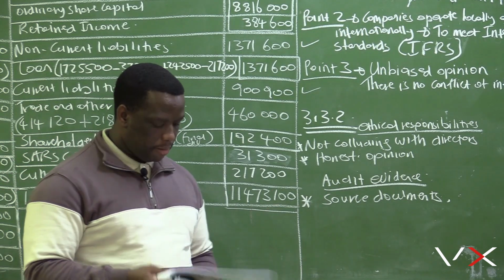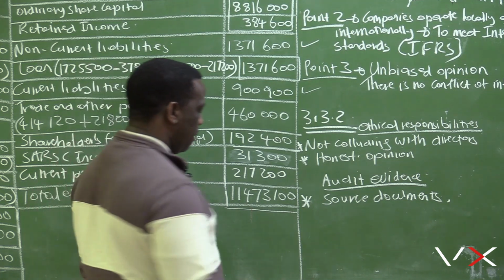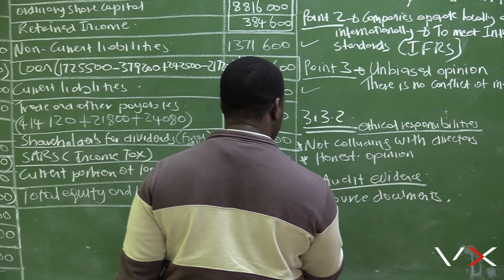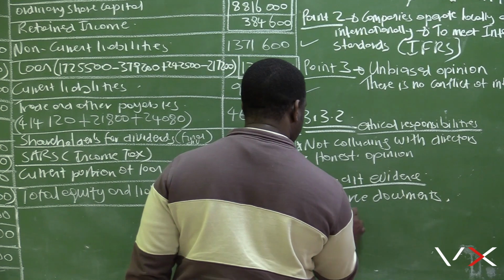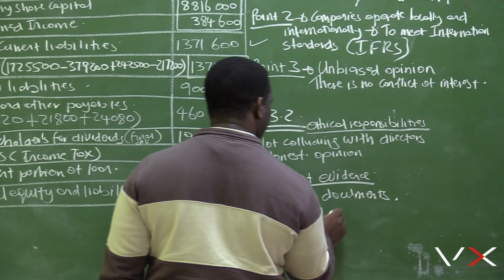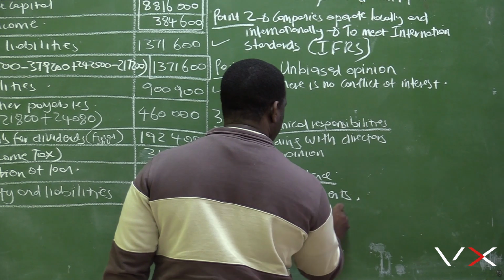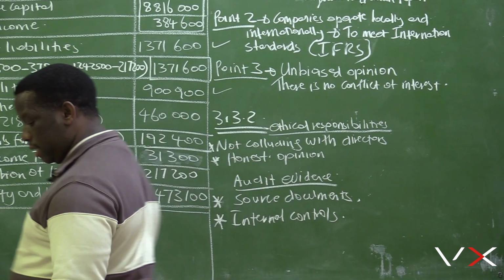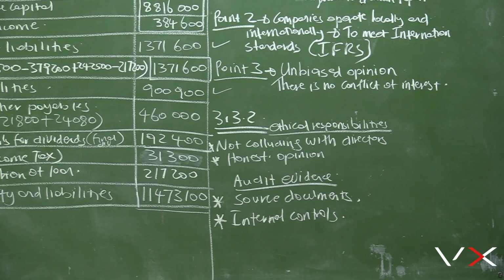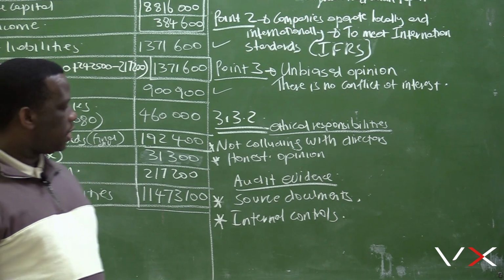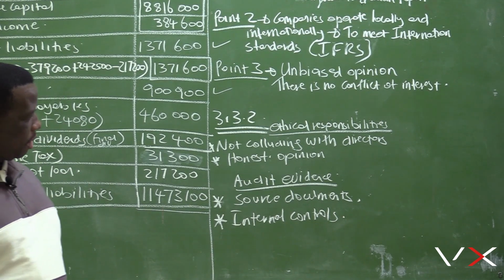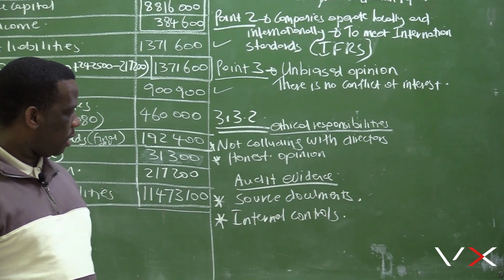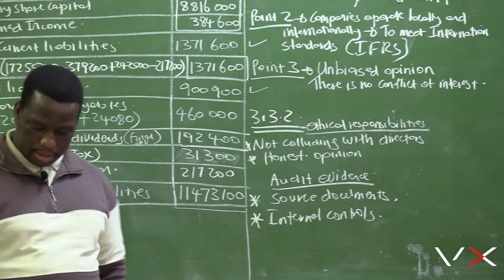So this is what I'm referring to, like the source documents, maybe the internal control tools. Yes, the audit evidence, they may also be required to provide the internal control tools so that they can see that there is proper internal control in the business which is supporting the financial statements, the tools that are supporting the financial statements, and therefore that will serve as audit evidence.